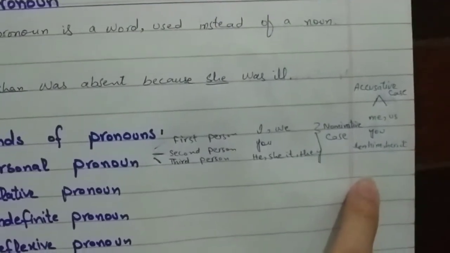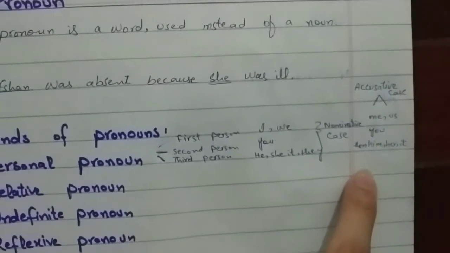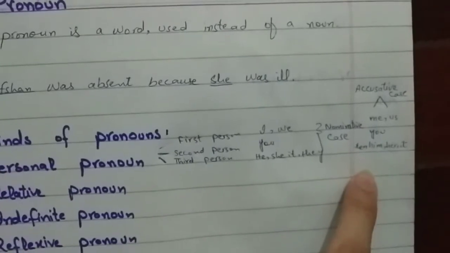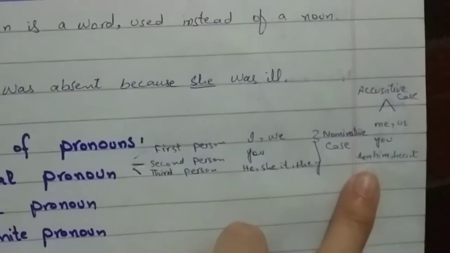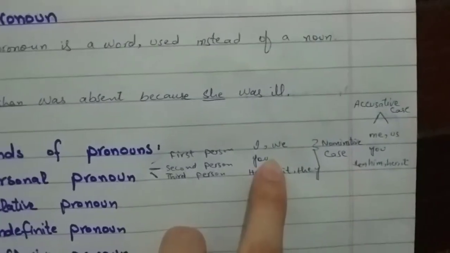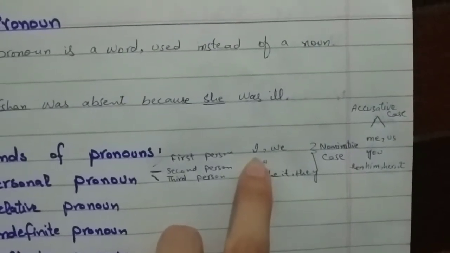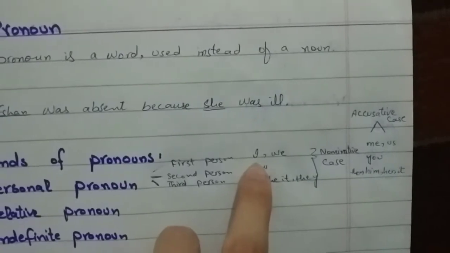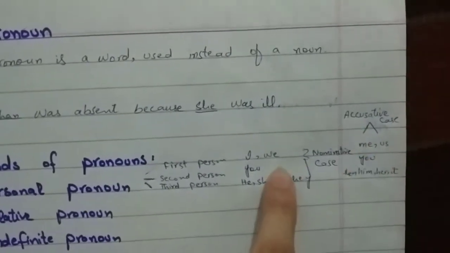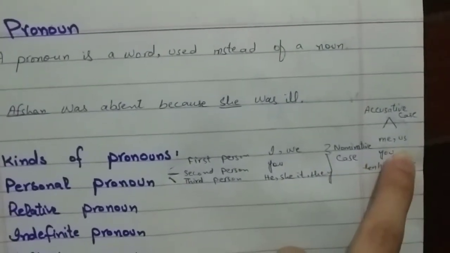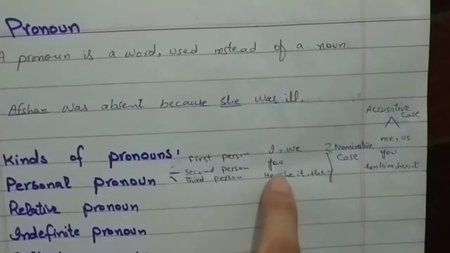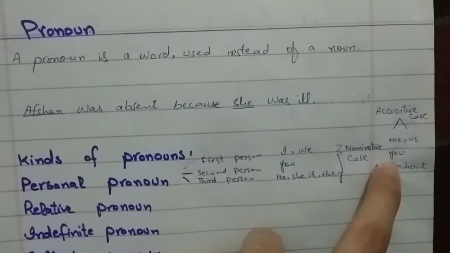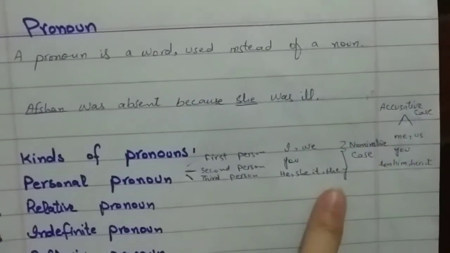And here we have the pronouns that we use in the place of an object. They are called object pronouns, or the accusative case. I we use as subject, and the object of I would be me. We we use as subject, and us we would use as object. You is the subject, and you is also going to be the object.